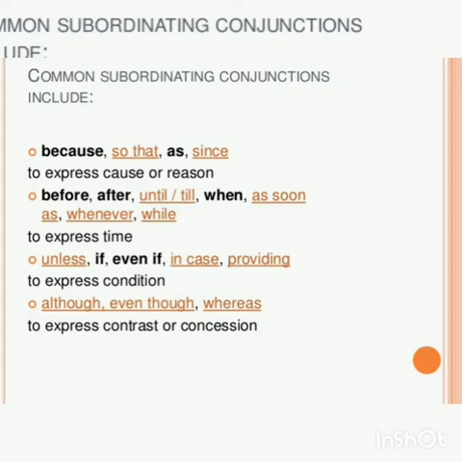Unless, if, even if, in case, providing express condition. Unless you study well, you cannot get good marks. So it is a condition. Although, even though, whereas express opposite ideas, that is contrast. So these are some of the subordinating conjunctions: because, so that, as, since, before, after, until, till, when, as soon as, whenever, while, etc.